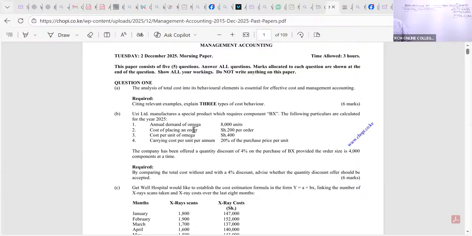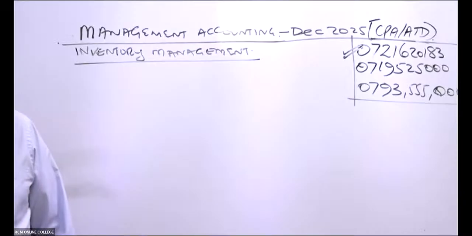Annual demand of omega is 8,000. Then we have cost of placing an order is shillings 200. Then we have cost per unit of omega is shillings 400. Then number 4, carrying cost per unit per annum is 20% of the purchase price. The company has been offered a quantity discount of 4% on the purchase of BX, provided the order size is 4,000 components. Required: by comparing the total cost without and with a 4% discount, advise whether the quantity discount offer should be accepted. These were 6 marks for free.